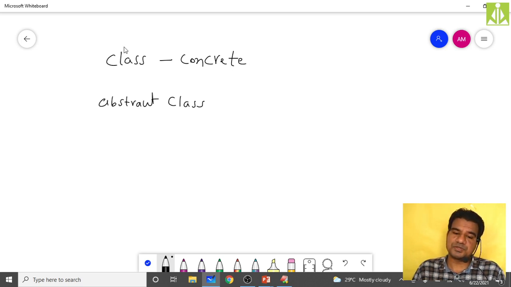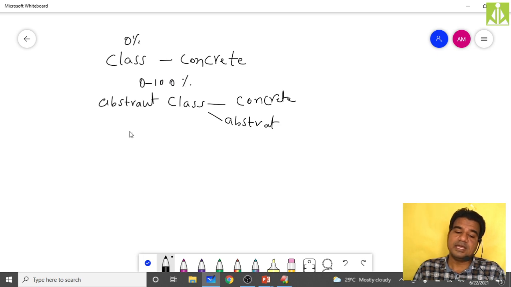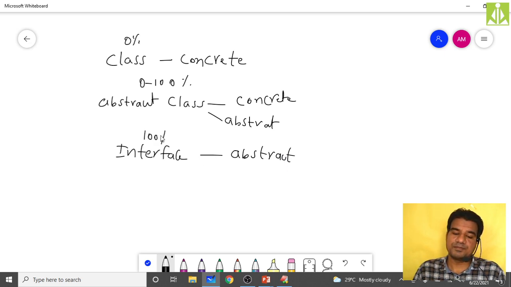If you are giving all implementations, the abstraction level will be 0%. Your abstract class can have a mixture of concrete as well as abstract, so the abstraction level will be 0 to 100. Finally, in an interface you can have only abstract methods, so the abstraction level will be 100%. So 0%, 0 to 100%, and 100%.